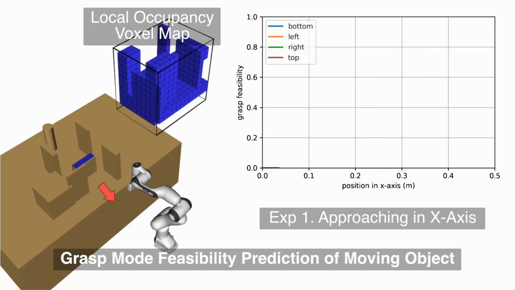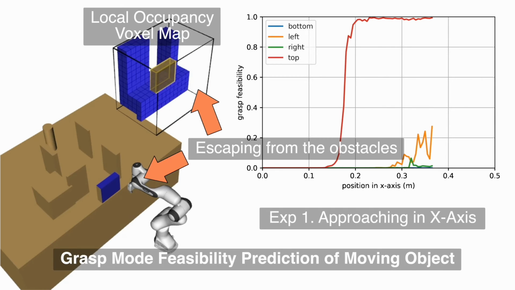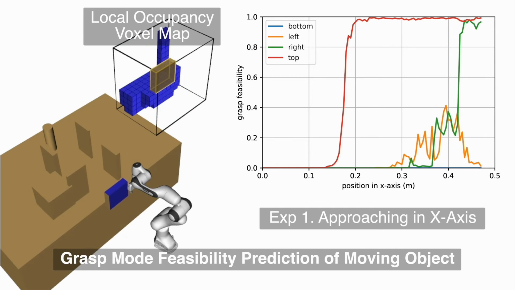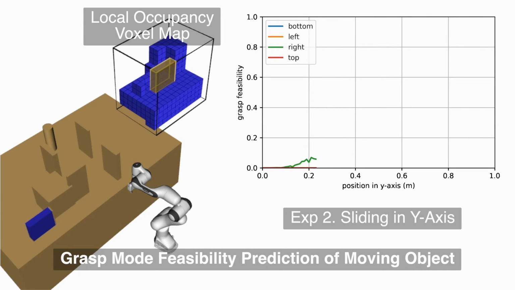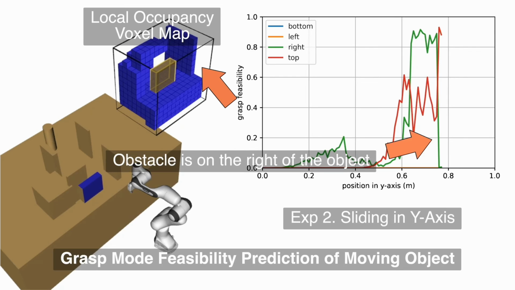We'll show some experiments to demonstrate how the feasibility varies when an object moves in the given environment. As the object approaches the robot, the top grasp mode feasibility increases. This demonstration is feasibility variation about the y-axis movement.